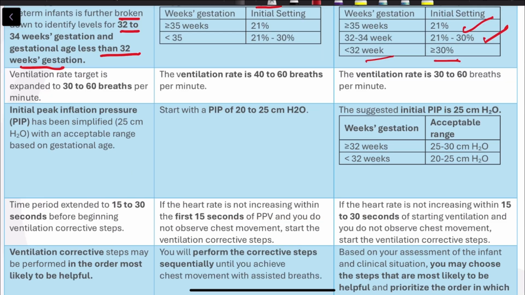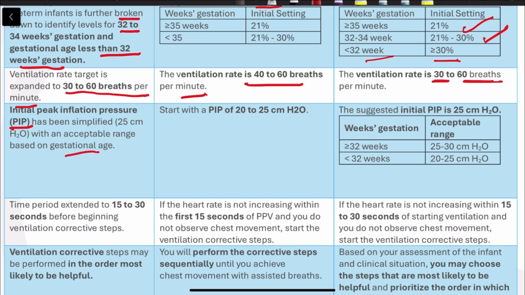Then the next change is regarding the ventilation rate. Target is expanded to 30 to 60 breaths per minute. The ventilation rate previously was 40 to 60 breaths per minute. Now it has come down to 30 to 60 breaths per minute. Regarding the PIP, peak inflation pressure, it has been simplified to 25 centimeters of water with an acceptable range based on the gestational age.